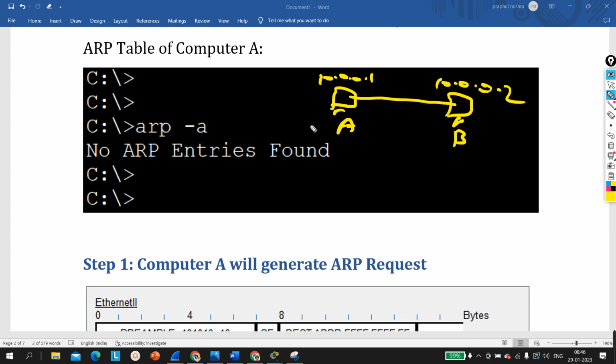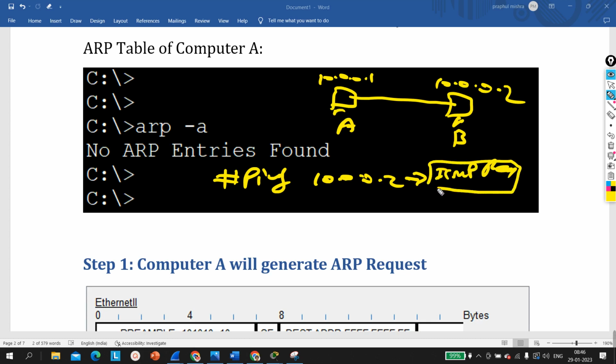Now if you run the ping 10.0.0.2 command from here, at layer 3 this machine will generate ICMP traffic, an ICMP request. After that, it will hand over to the IP protocol. The IP protocol will add the source IP, 10.0.0.1, and the destination IP, 10.0.0.2. After that, the IP protocol will add the TTL value and the protocol field. After that, it will hand over to the data link layer. What will the data link layer add?